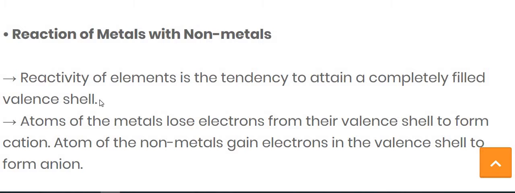For completion of the valency, this metal has to lose its electron. If the metal loses an electron, it gets a positive charge. Here sodium loses one electron, that's why it is positively charged, and we say it forms a cation.